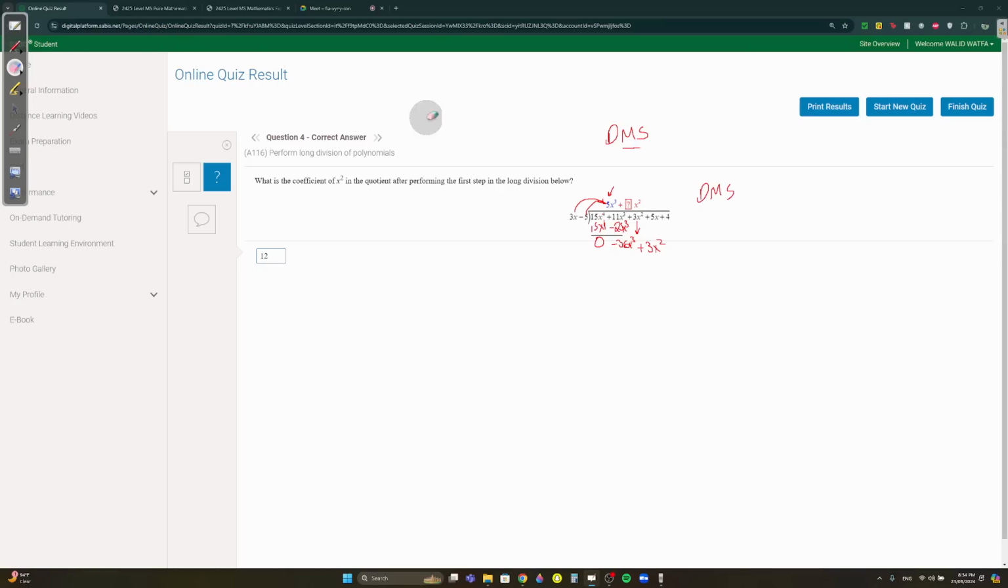DMS, divide again. Not 15 now, we're on 11. Are we on 11? Hold up. My fault, I'm getting mixed up. Okay, so we get this now over here. We have negative 36x to the 3, plus 3x squared, right?